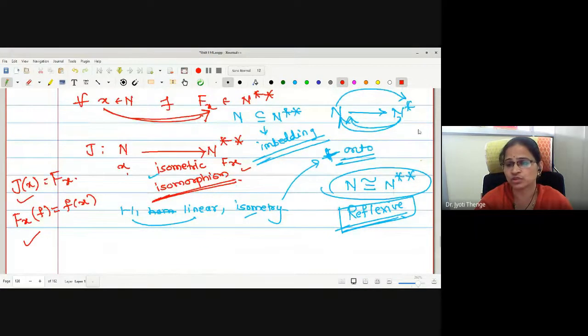I hope you have understood the word reflexive, the meaning of reflexive. The dual space of N is N star. Its dual space is again coming equal to N in some sense, with this sense of isometric isomorphism. That's why it reflects back. That's why the space is reflexive.